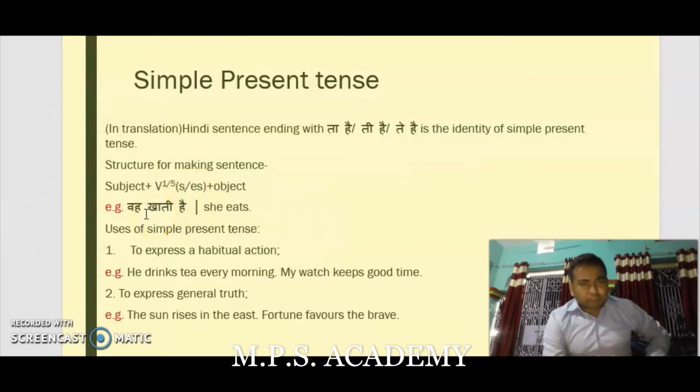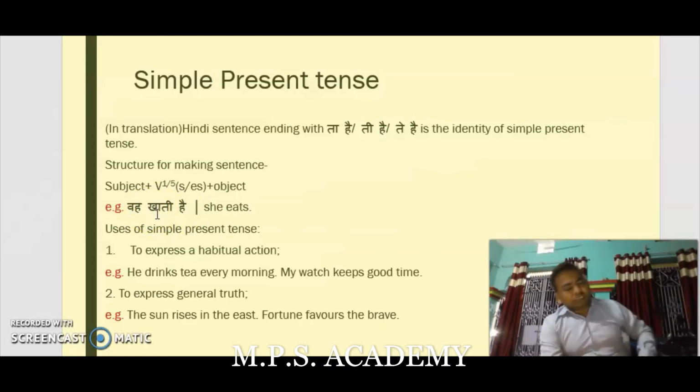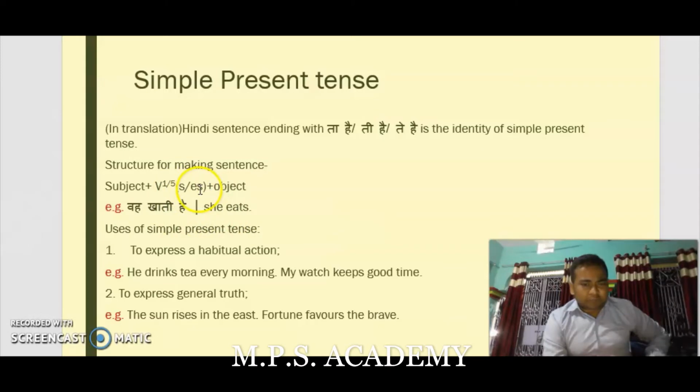The third person singular form means the subject he, she, it, or a name takes the verb plus s or es form.